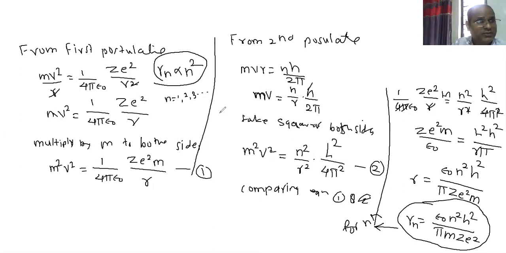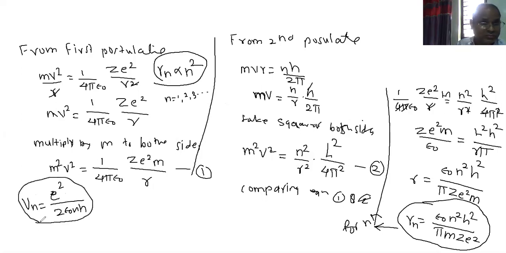Similarly, you have to calculate the velocity of electron, and the velocity, if you calculate, is coming out to be Vn is equal to e square upon twice epsilon naught n h. You have to find the velocity of electron. This is velocity in nth orbit, and you can write Vn is inversely proportional to n.